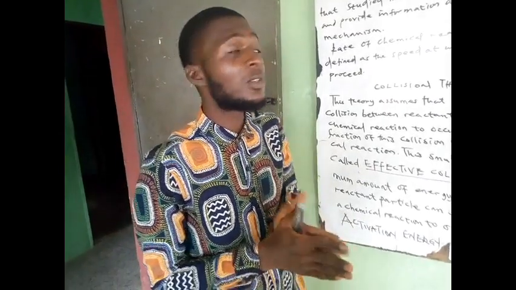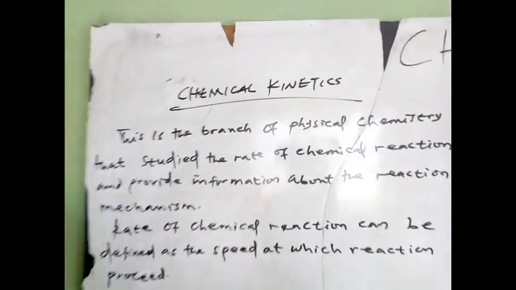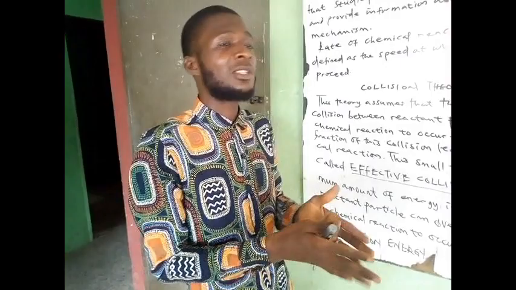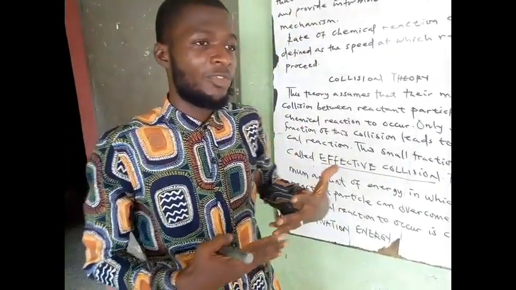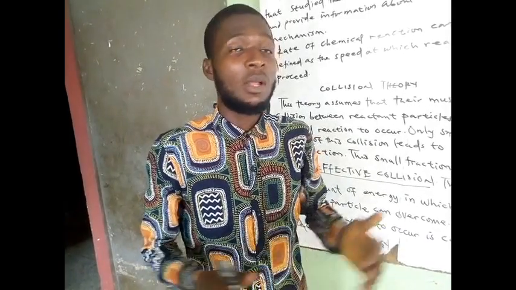Today we shall be discussing chemical kinetics. Chemical kinetics is talking about the rate of reaction. How do we get some particular products in chemistry? There are some compounds we mix together. We call them reactants, to give our product. Okay, so let's come with me.